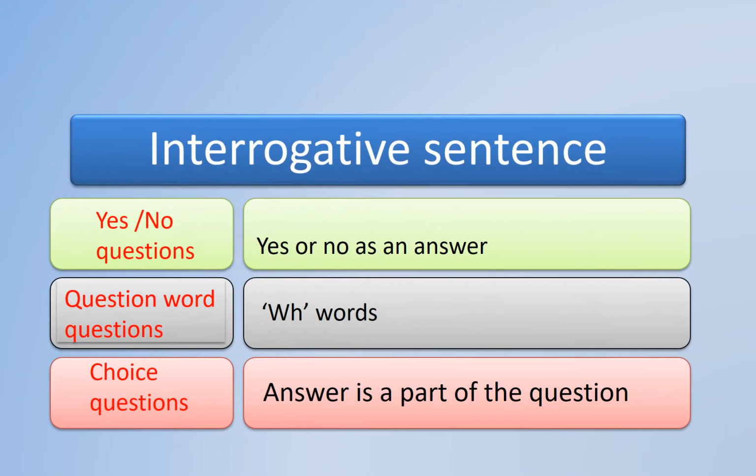Interrogative sentences are of three types. First is the yes-no question, wherein the answer will be yes or no. Then comes the question word question, that is, all the WH words are at the beginning of the question, and even HOW is also considered a WH word. Then the third type is choice questions. In this type, the answer is a part of the question itself.